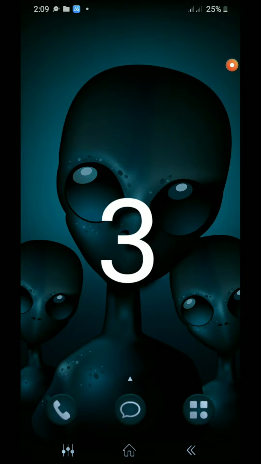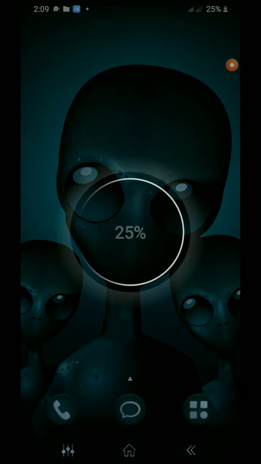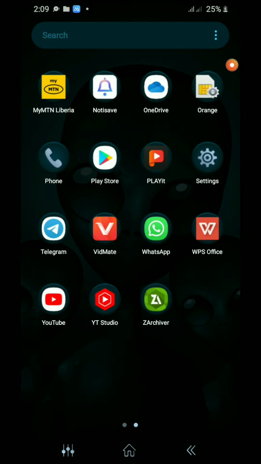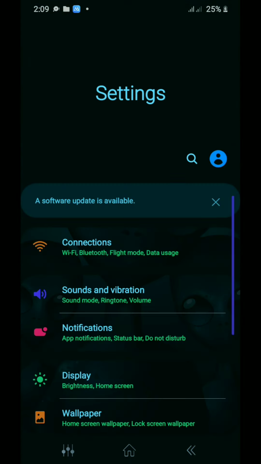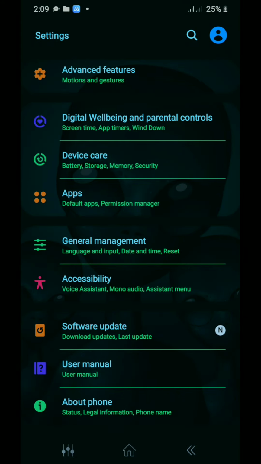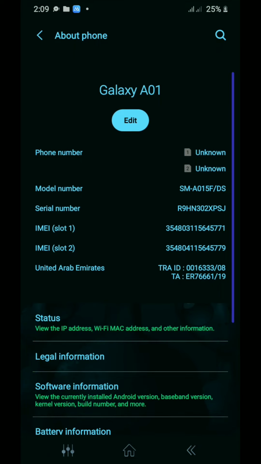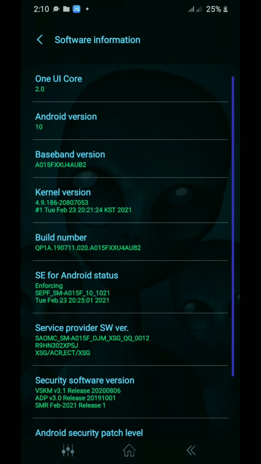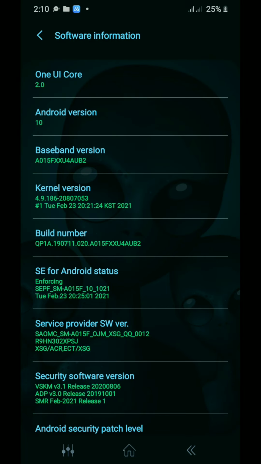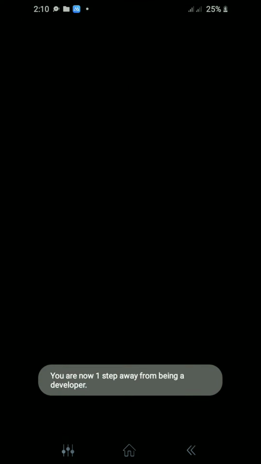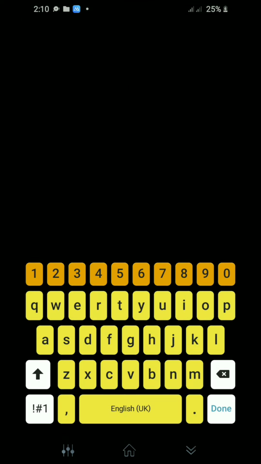So now for the third step, what you want to do is to connect your charger to your computer and then plug it into your phone. Go to setting, scroll down all the way to the end of your setting, you will find about phone. Click on about phone and then you will see software information. Click on software information, then you see build number. Click on build number 5 times and then you will enable a developer option by entering your password if you have a security.